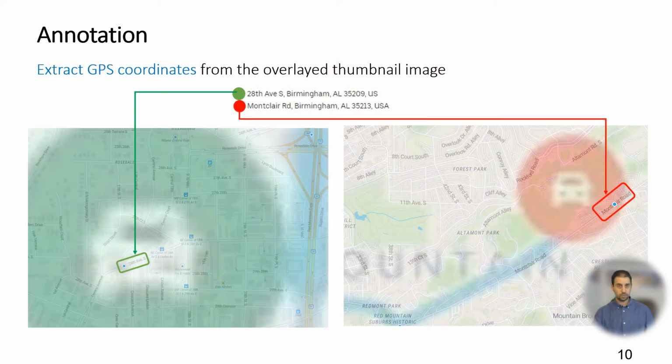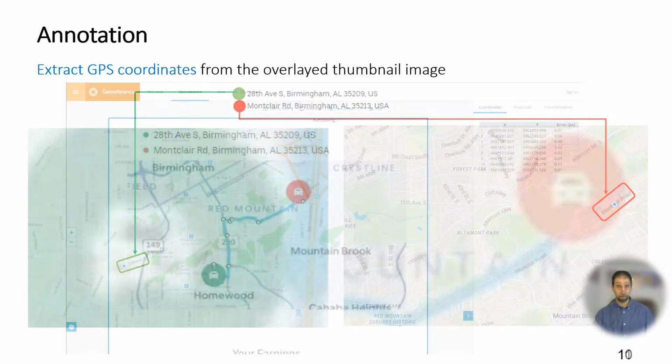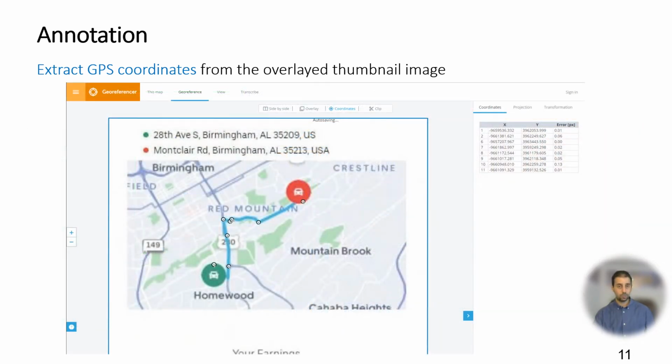Once the screenshot is overlaid on the map, a crowd worker can verify if the blue trajectory of the thumbnail image matches an actual path on the map. Then he or she can zoom in on the green source circle and red destination circle to find the actual pickup and drop-off locations on the streets with the proper names. A crowd worker also chooses a few critical points on the trajectory to obtain their coordinates. Note that right now, a trajectory is just an ordered sequence of timestamp points.